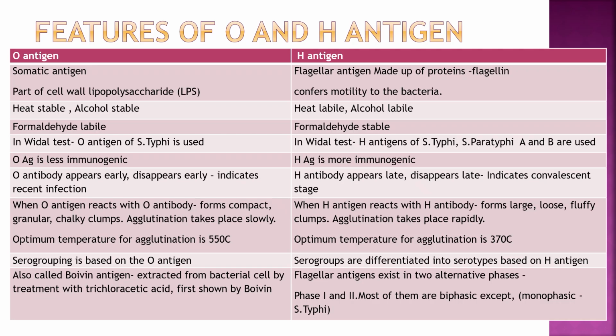O antigen, also called Boivin antigen, is extracted from the bacterial cell by treatment with trichloroacetic acid, first shown by Boivin. Flagellar antigens exist in two alternative phases, phase 1 and phase 2. Most of them are biphasic except monophasic S. typhi.